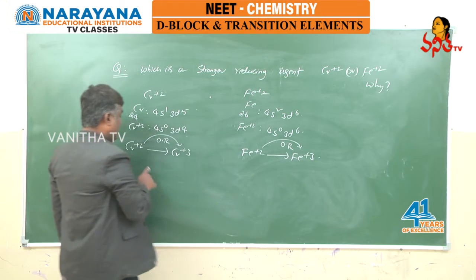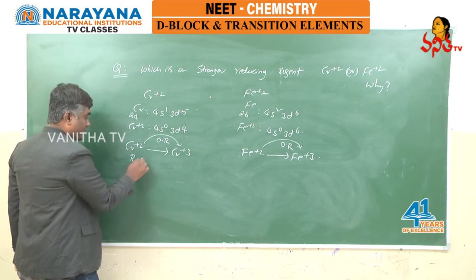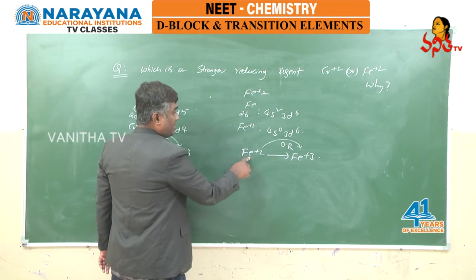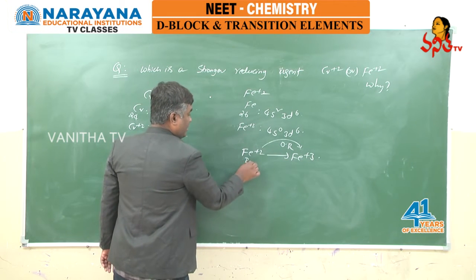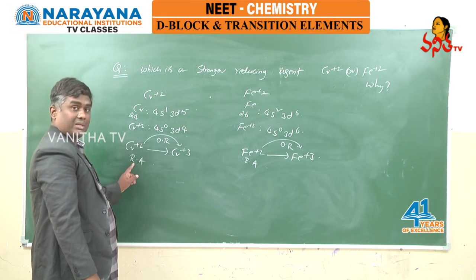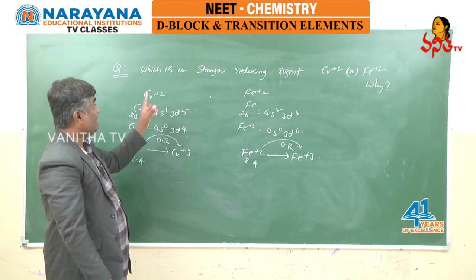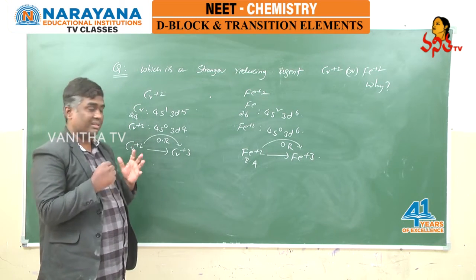And we know the one which participates in oxidation reaction is known as a reducing agent. So chromium +2 is a reducing agent and iron +2 is also a reducing agent. But the question is which is the stronger reducing agent.